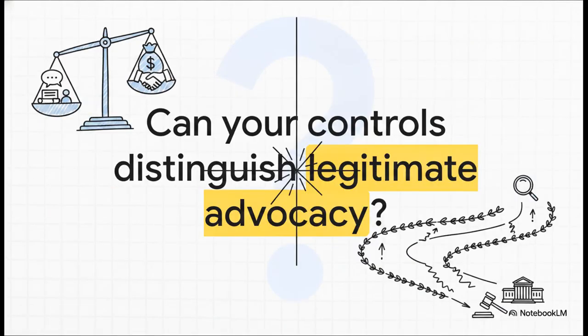I want to leave you with this hypothetical. If your organization was investigated tomorrow, could your control stack clearly distinguish legitimate political advocacy from a federally defined corrupt exchange? Because in this newly redrawn legal landscape, treating every commercial relationship like it's criminal is honestly just as dangerous as failing to spot the actual corruption hidden in the details. Precision is your best, and really your only defense.